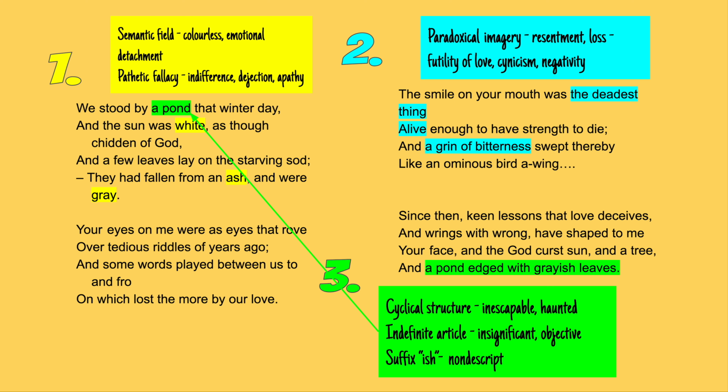And that colourless semantic field acts as a pathetic fallacy. The weather is a symbol of the emotions, the lack of emotions, the lack of love. It suggests that kind of emotional loss, the emotional detachment, loneliness. The neutral descriptions also suggest that the place has no life in it. It's lifeless, it's indifferent. It doesn't care about the speaker's emotional pain. The world does not care about love, and therefore love has no meaning.